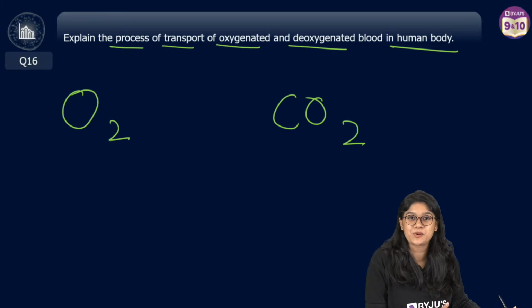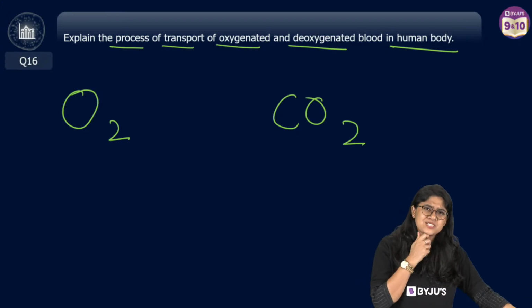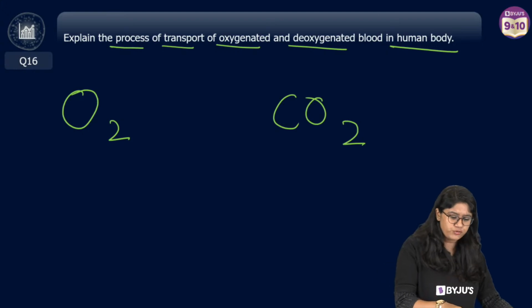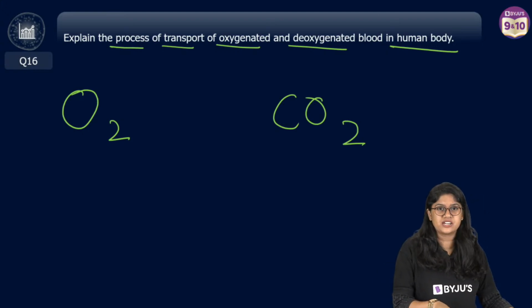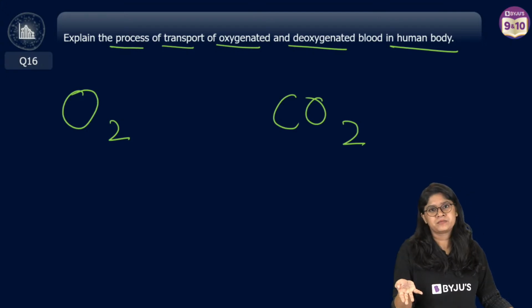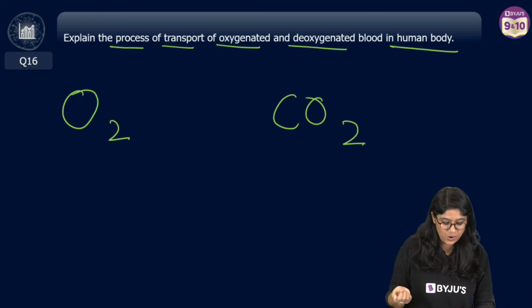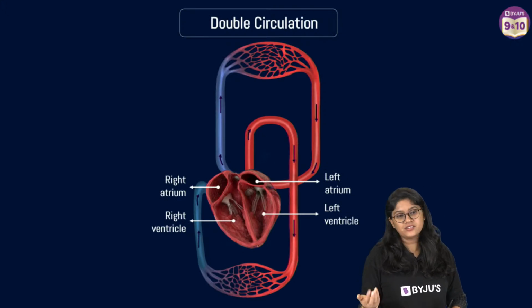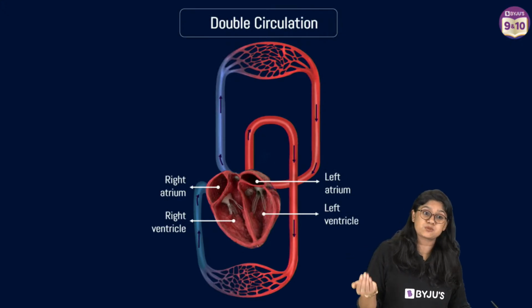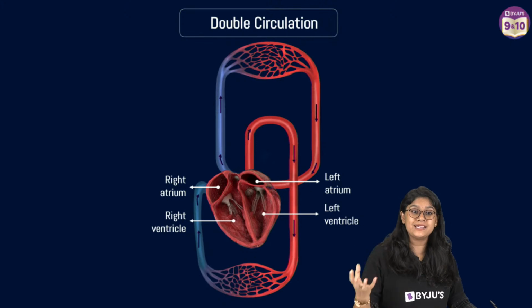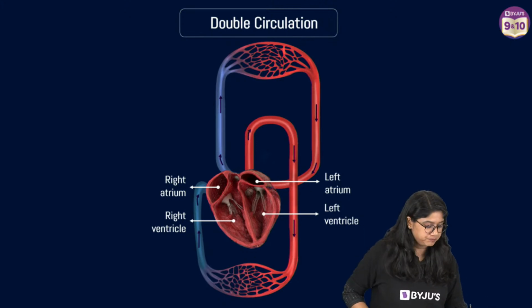Looks like a very fancy question, right? You'll be like, ma'am, this question is very tricky, we just know a few words, oxygenated and deoxygenated blood. But it's nothing but the double circulation. So how will you explain it, everyone? You know the double circulation. Quickly explain again. All of you, please pay attention.